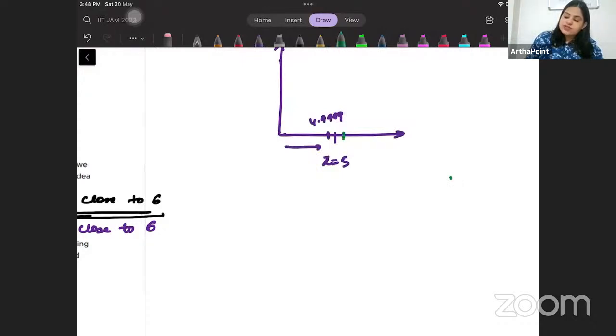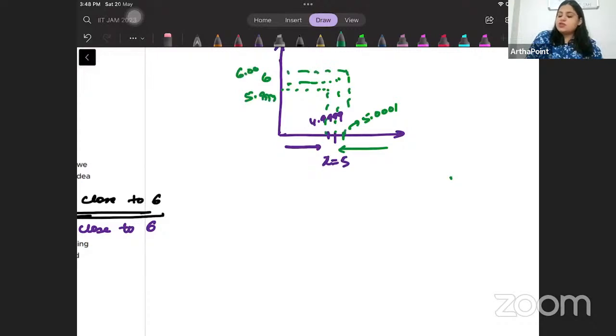I'm approaching 5 from this end, let's say 5.0001. We notice that the value of the function approaches 6. Here the value of the function was 5.9999, and here the value of the function was 6.0001. So it is approaching 6 from both sides. It's getting closer and closer to 6.